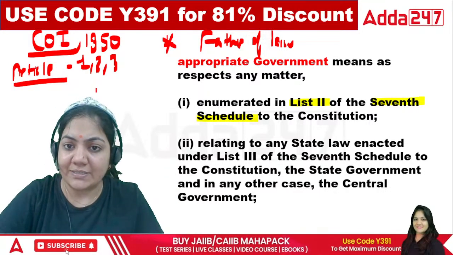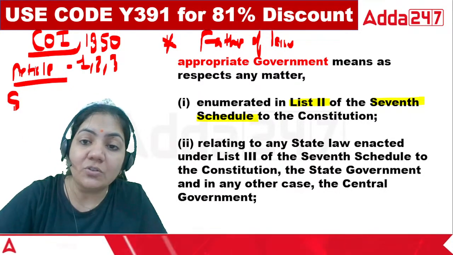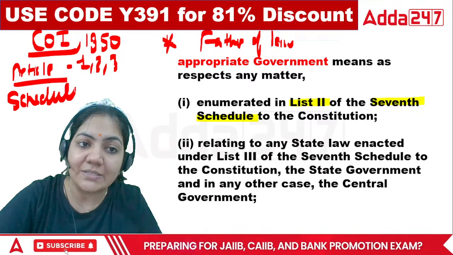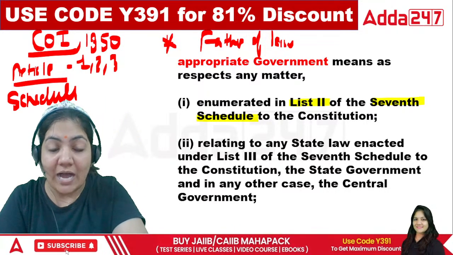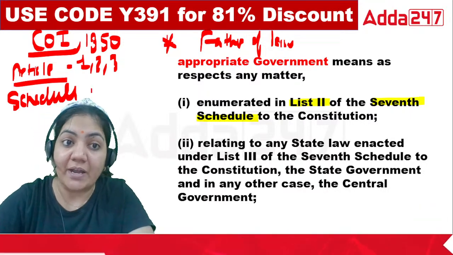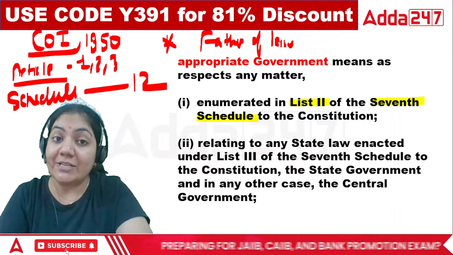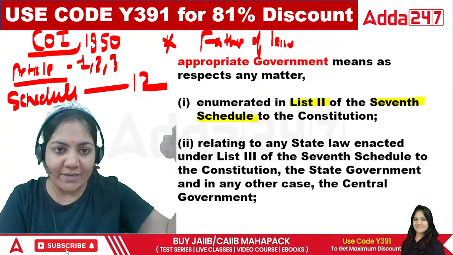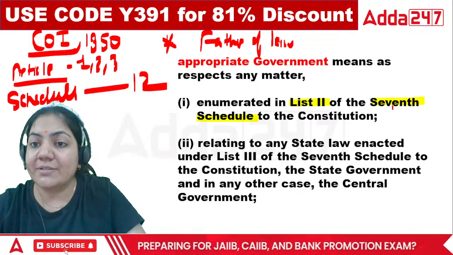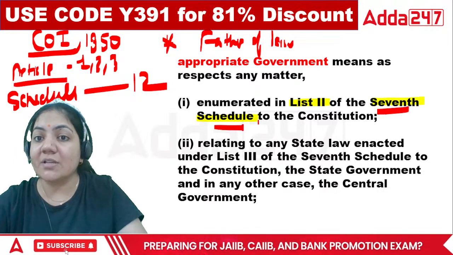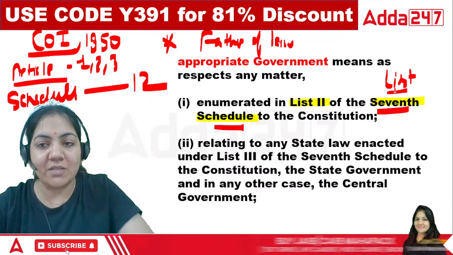So these are the articles. Now, along with articles, there is also the schedule, that is written in the Constitution. And how many schedules are there in the Constitution? There are a total of 12 schedules. Total articles 395 and total schedules 12. So out of 12 schedules, your 7th schedule is the one which talks about the list.